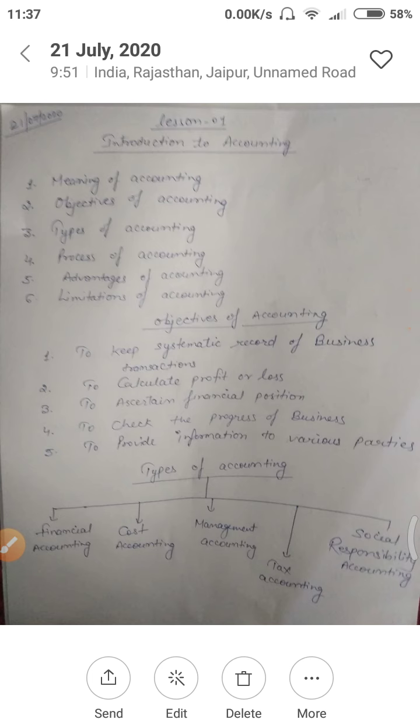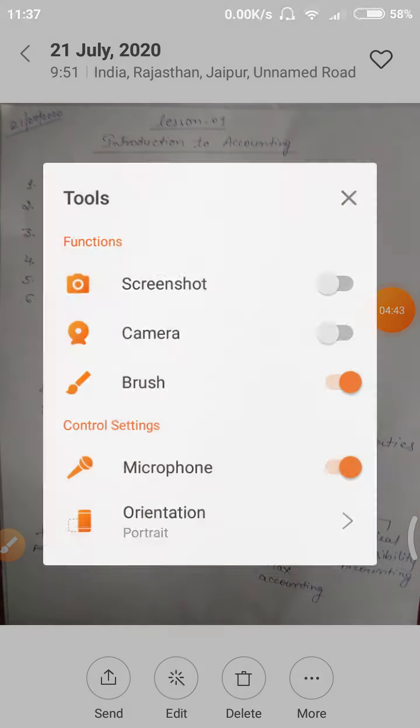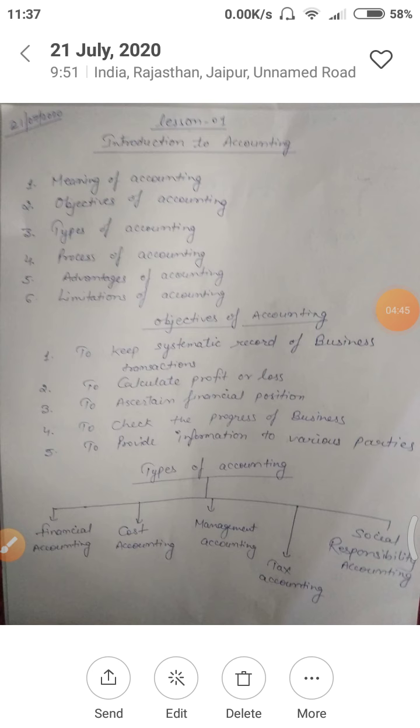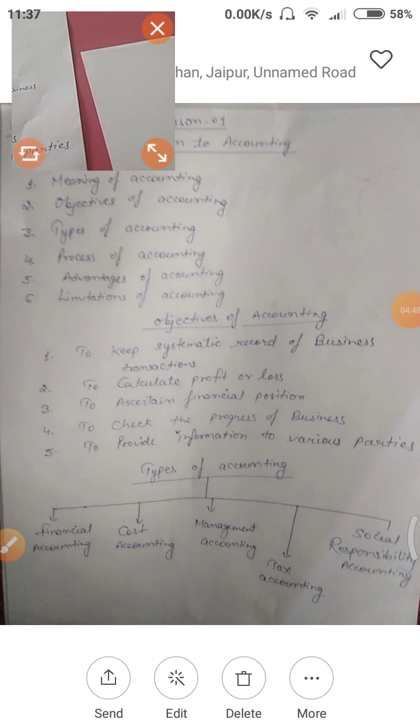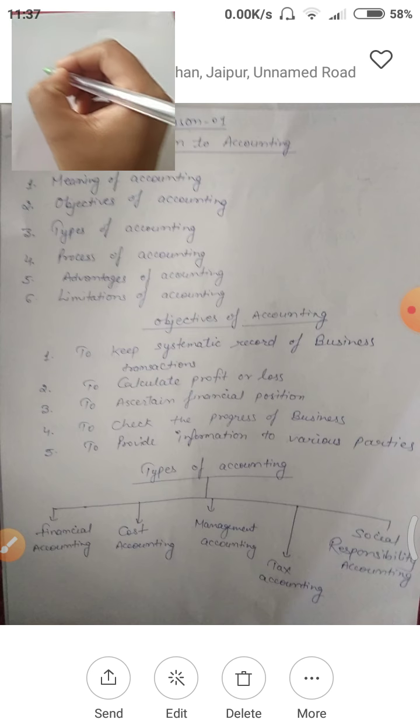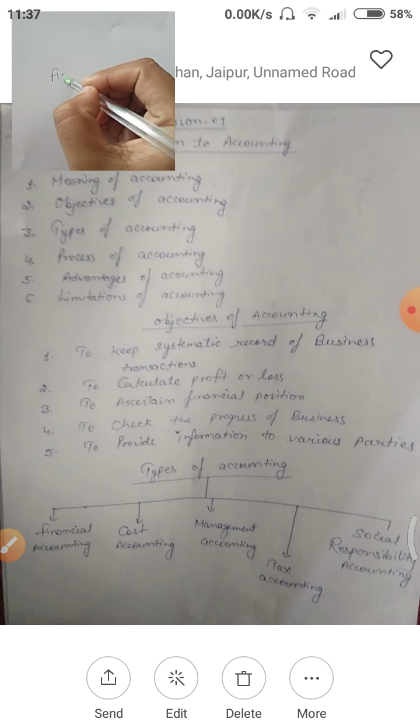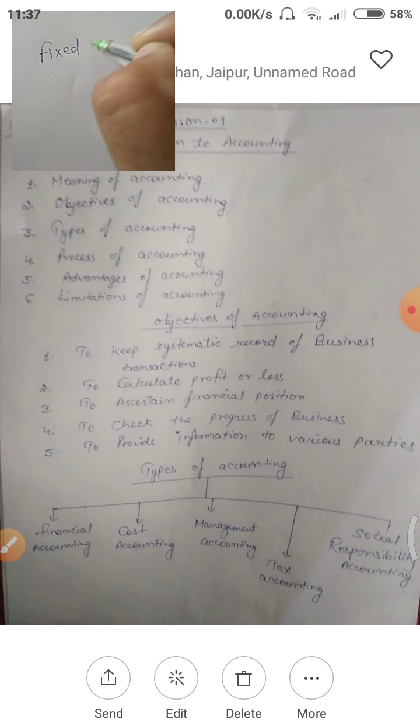Just I am showing you. Yes. So see here, you will have assets of two kinds, fixed assets and current assets.